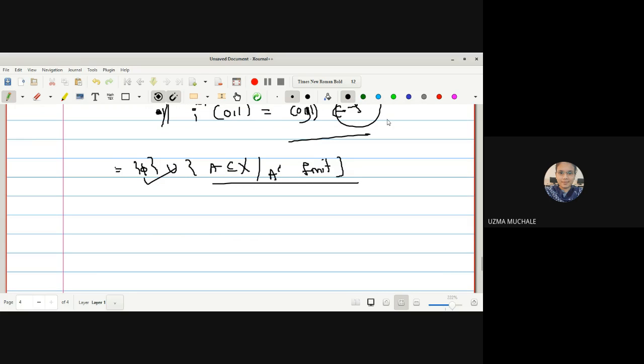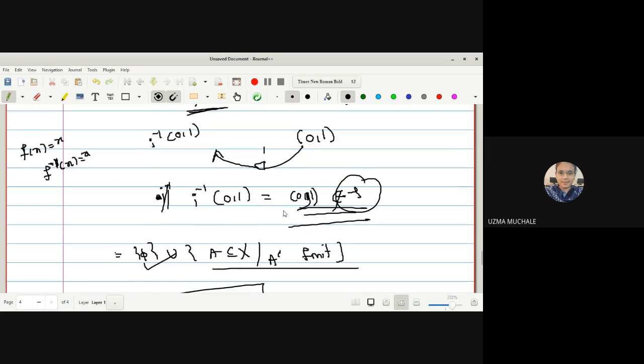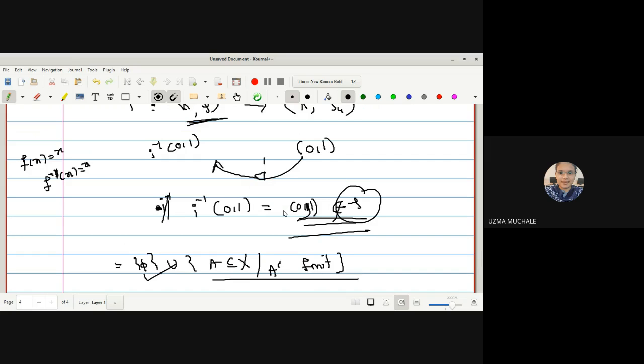So if (0, 1) wants to be a member of the cofinite topology, what is the necessary condition? Its complement must be finite. How do we find the complement of (0, 1)? R minus (0, 1). Is R minus (0, 1) finite? No, ma'am. It is infinite, rather it is uncountable. So hence (0, 1) is not a member of the cofinite topology. So we have proved that the inverse image of an open set is not an open set in the cofinite topology. Hence this mapping is not continuous.